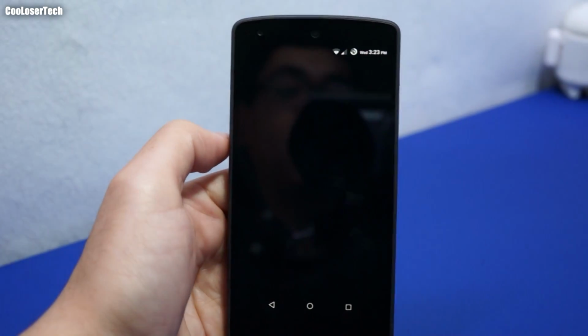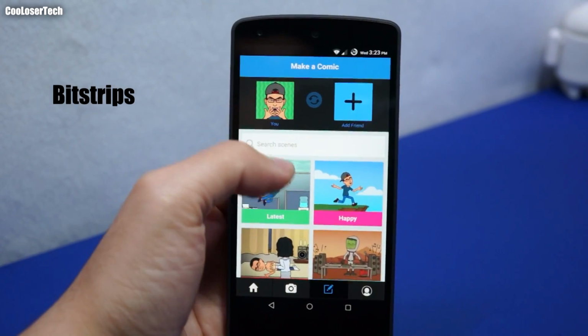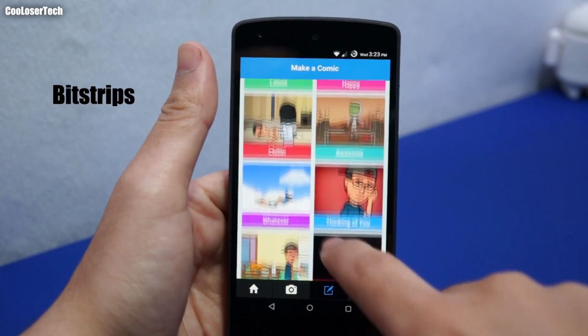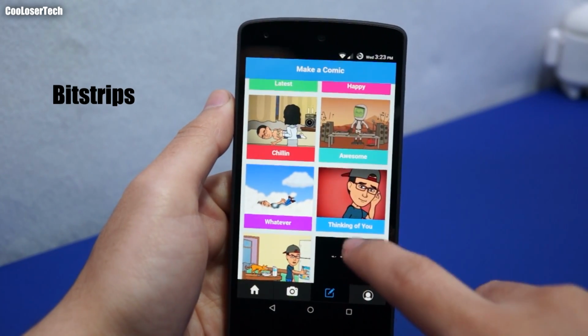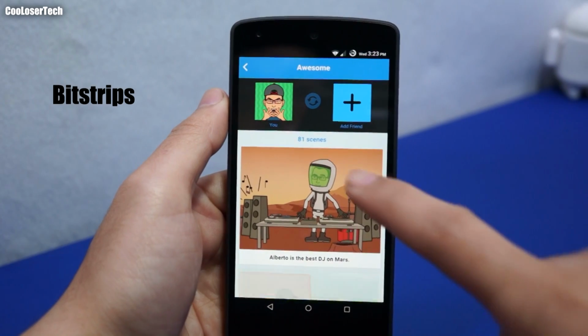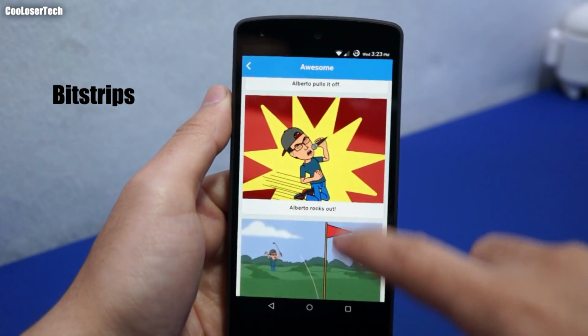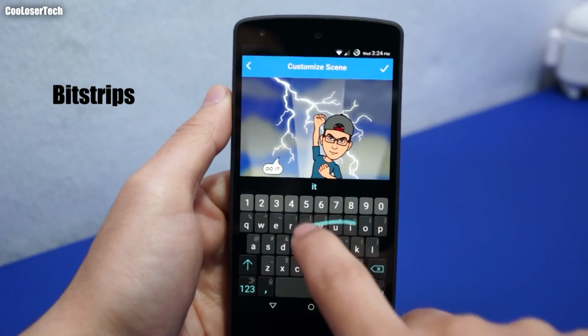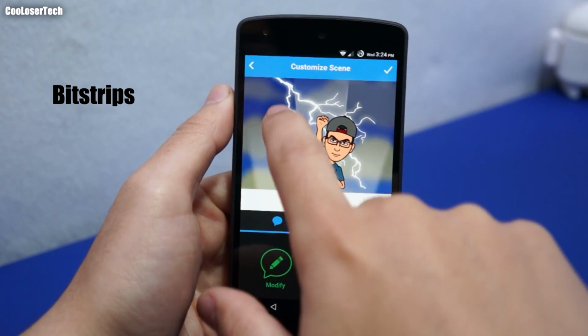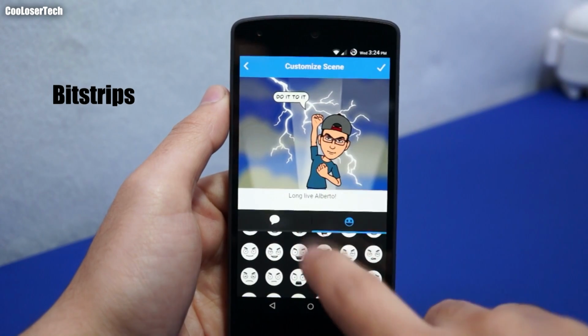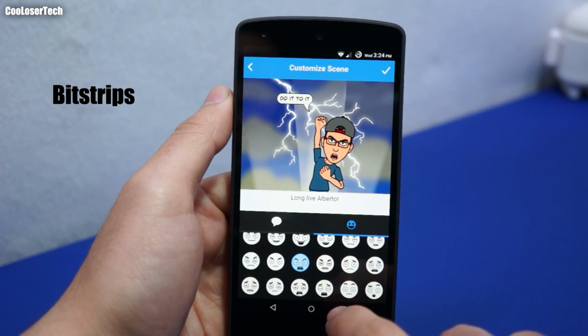This is the actual application which has all your features to change and alter its clothing, and see that there's comics. Let's click on awesome, and you see there's 81 scenes, and in the scenes you could always add a bubble to it. So once I'm done, face it that way. Change the face, so right now it looks happy. I can make it look angry.